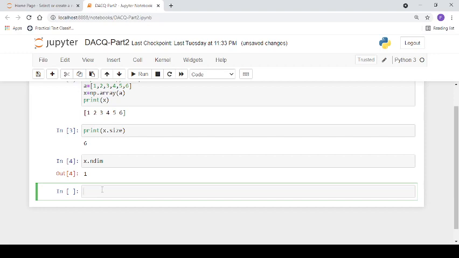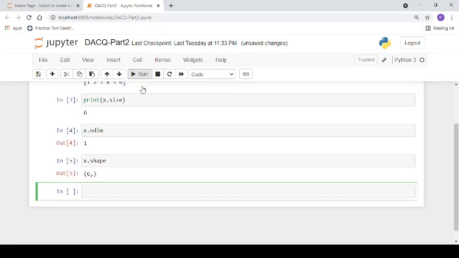So let's say x dot shape. It will return the tuple, and because this is a one-dimensional array, only one dimension is shown, which contains 6 elements. This shape attribute can be used for resizing an array. We can reshape the array.